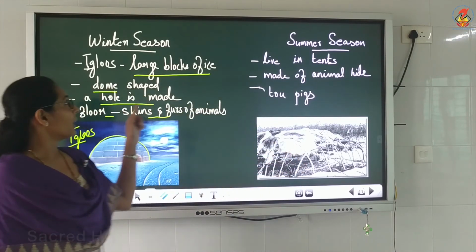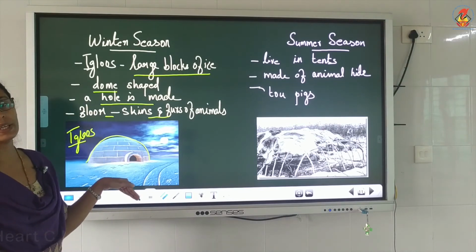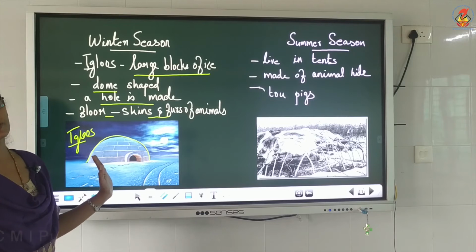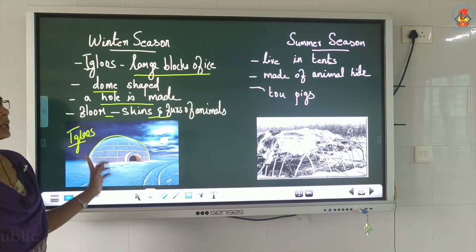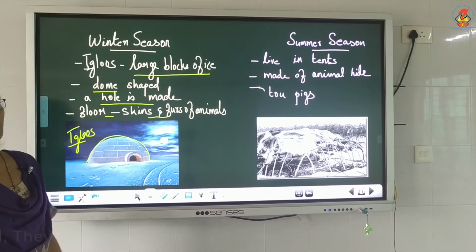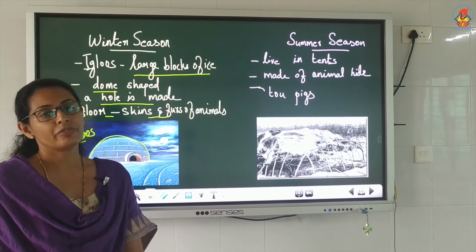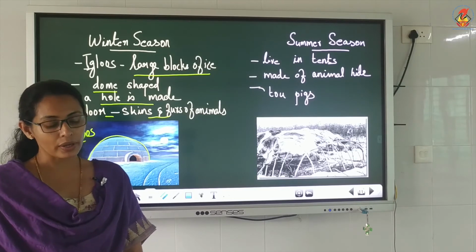Okay. Then in the winter season, their home is known as igloos, and they use large blocks of ice, and it is dome shaped. A hole is made for passing the air, and the floor is covered with the skin and furs of the animals. Okay, children.